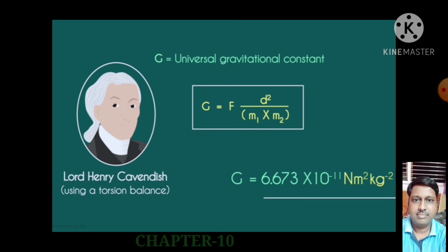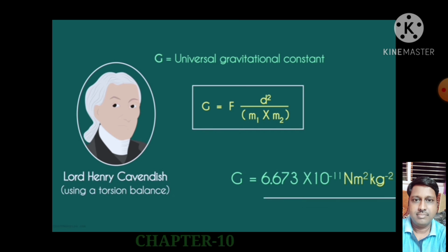And what about the unit of G? Force is in Newton. D square means meter square, because distance is always measured in meter. M1 M2 means mass, and mass is always measured in kg, so kg square. So the unit of capital G is Newton meter square upon kg square. If you bring that kg square from the denominator to the numerator, the sign of the power changes. So kg raised to minus 2. Newton meter square kg raised to minus 2.